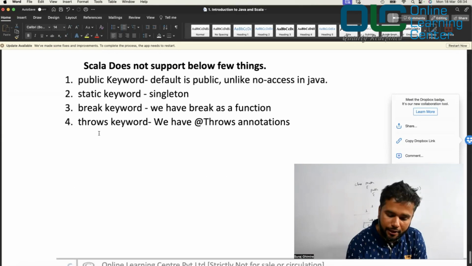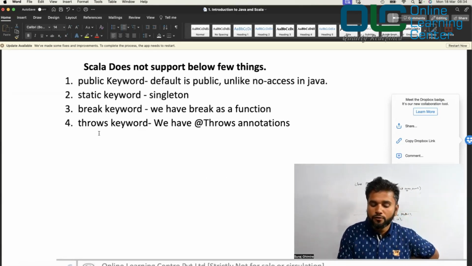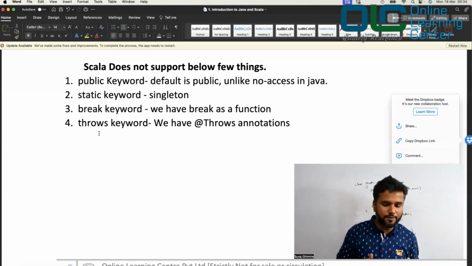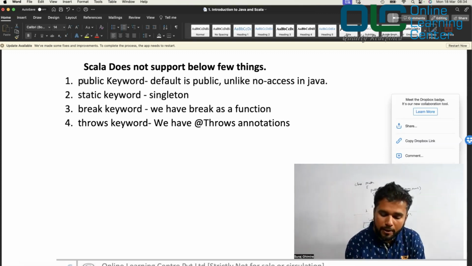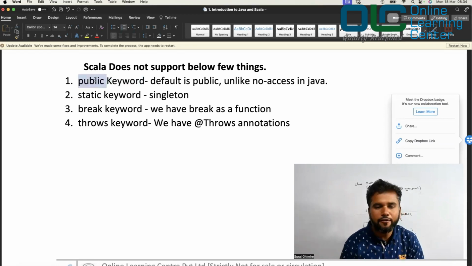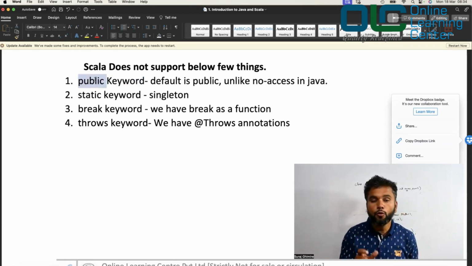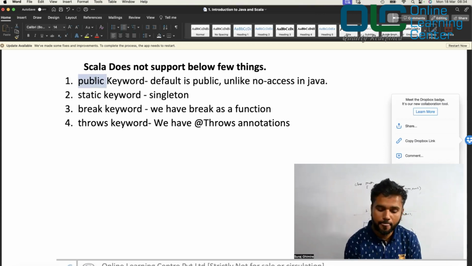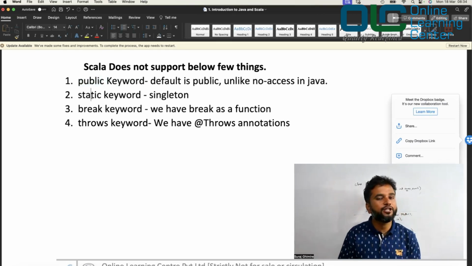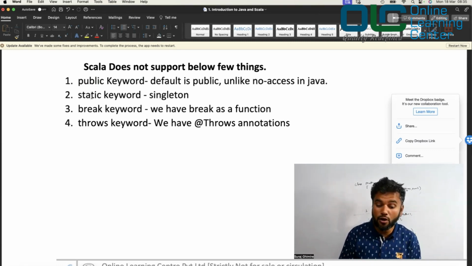Next, Scala does not support a few things. In Java you have a lot of concepts, but Scala has not included a few of them. Let's see this. Public keyword. There is no public keyword in Scala. Default is public, unlike Java's default of no access modifier, which means even if you don't write public, by default it is treated as public. Hence, no public keyword. Static keyword is also not there in Scala. Instead of that, we have a concept of singleton, and we'll talk about that in the coming days.